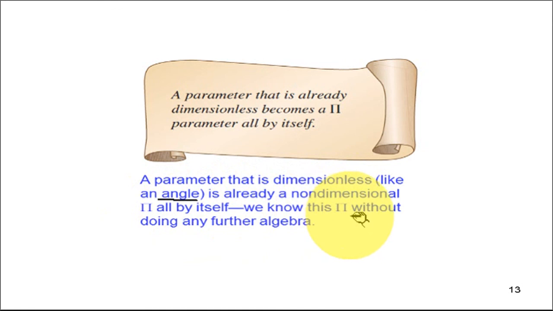So we know this pi without doing any further algebra work. This is how we can use the Buckingham pi theorem, or Buckingham pi method, as one of the important methods of dimensional analysis. Dimensional analysis is used to club the parameters involved in a given physical phenomenon in a meaningful way. Okay, thank you.